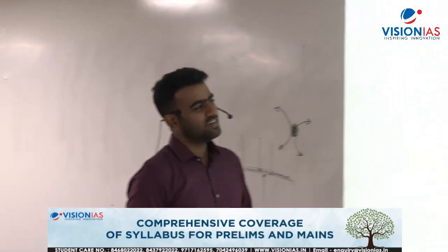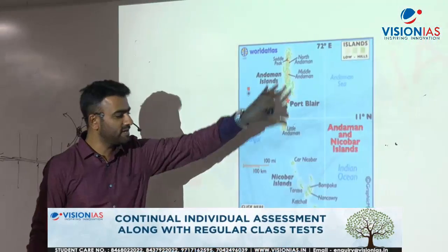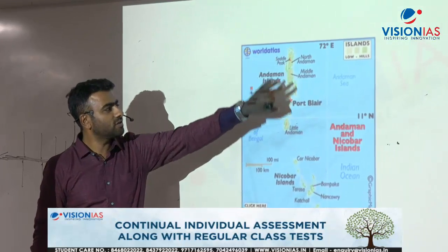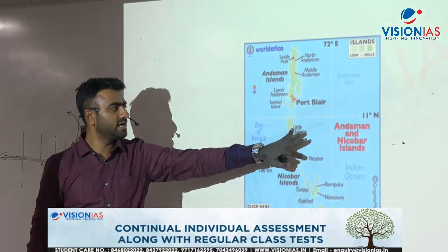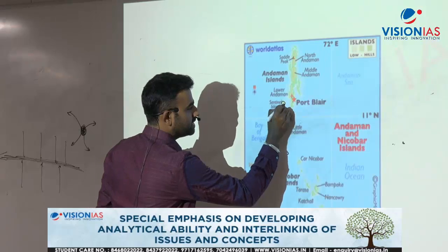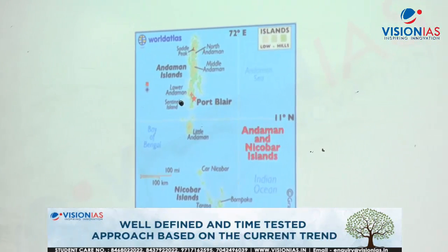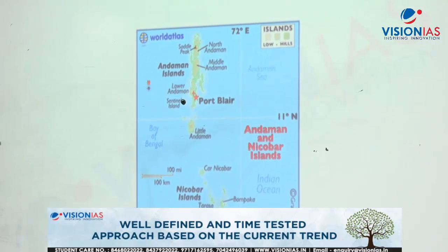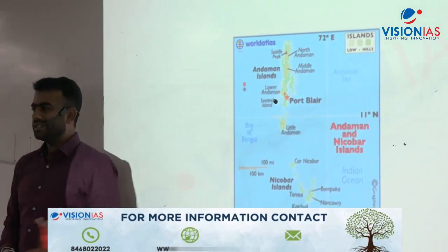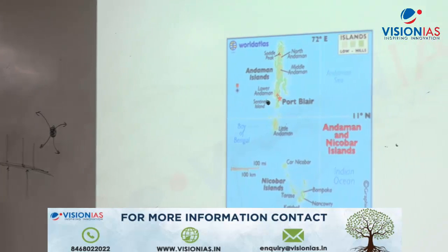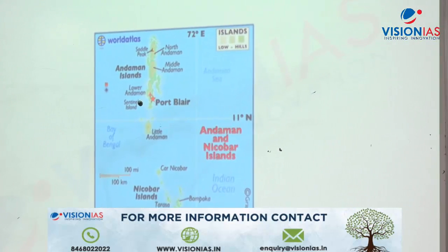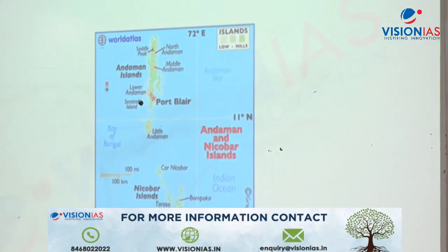This is the entire group of Andamans, that is Andaman and Nicobar. North Andaman, Middle Andaman, then South, then Little Andaman. The Sentinelese island is here, towards the west side of the Andaman Nicobar islands. So basically this is one of the particularly vulnerable tribal groups, PVTG, which is much more primitive than the other tribal groups.